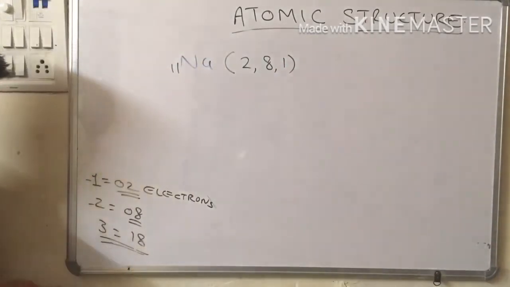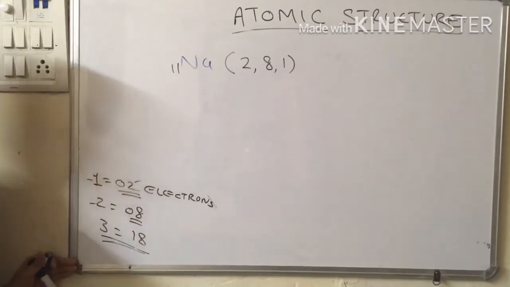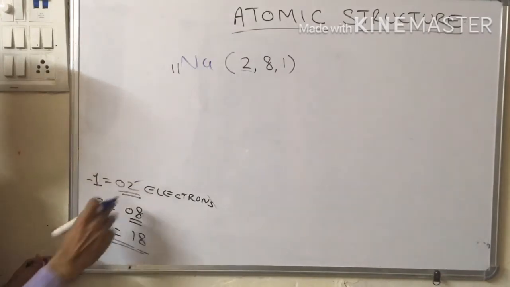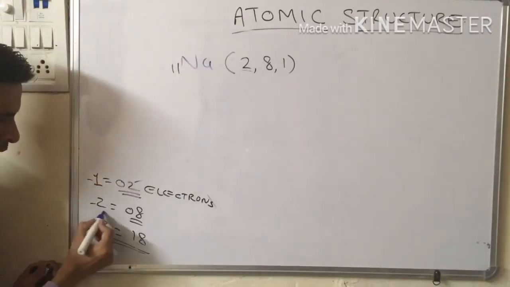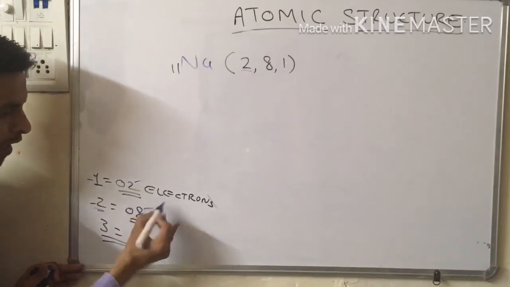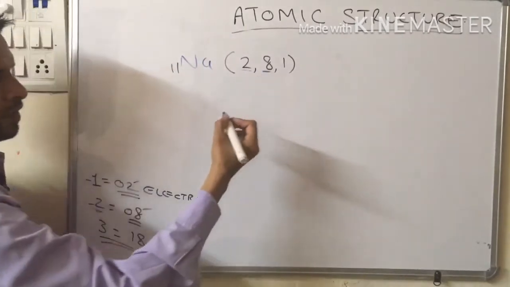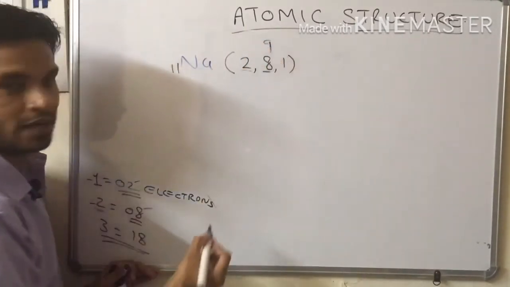See here, because the first shell has the capacity to hold 2 electrons, we can't go beyond 2, so I have written 2. The second orbit has the capacity to hold 8 electrons, so I have written 8. Though 1 electron was remaining, I have not written 9 over here.